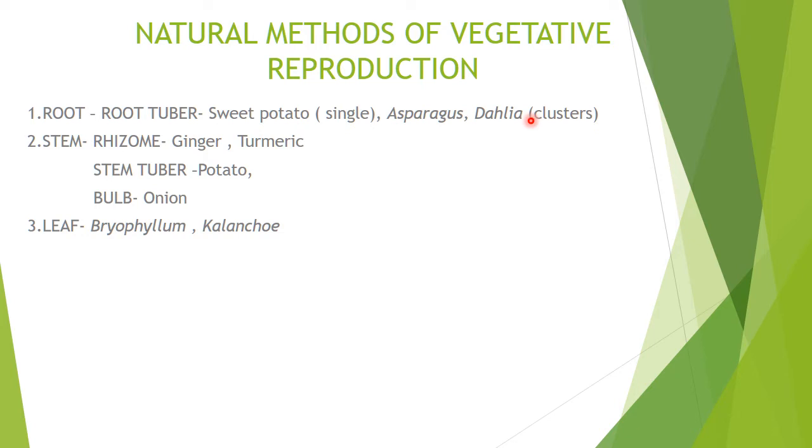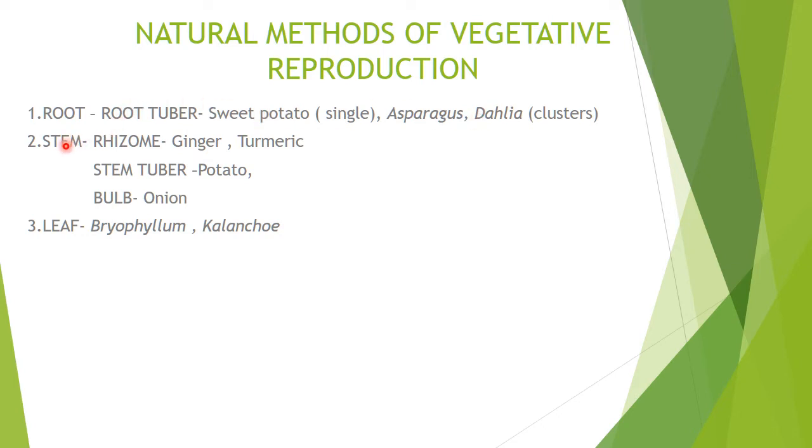Asparagus and dahlia are seen in clusters, in groups. So there are two types of root tuber.